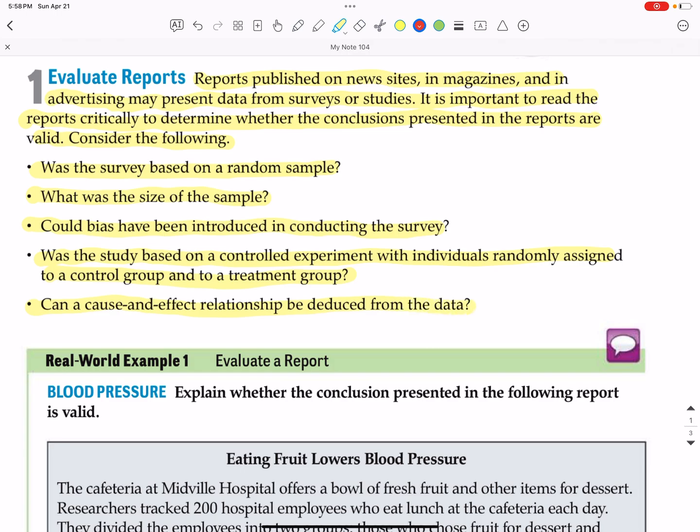And many times you will see a correlation between two amounts of data, whether it's a positive correlation or a negative correlation. But a very common phrase in statistics is correlation is not causation. Say it with me now. Correlation is not causation. That means just because you found a correlation does not mean you have found the cause for the correlation.